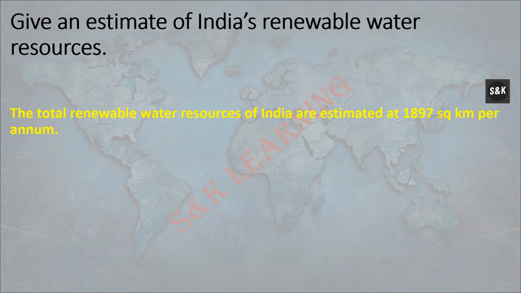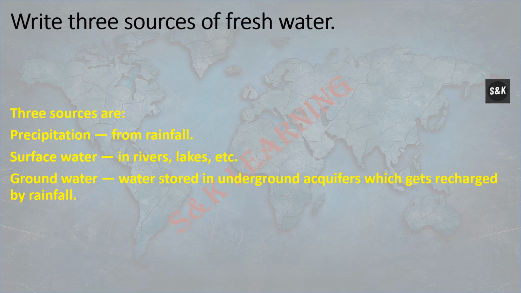Give an estimate of India's renewable water resources. The total renewable water resources of India are estimated at 1,089.7 square kilometers per annum. Write three sources of fresh water. Three sources of fresh water are precipitation from rainfall, surface water in rivers, lakes, etc., and groundwater, water stored in underground aquifers which gets recharged by rainfall.